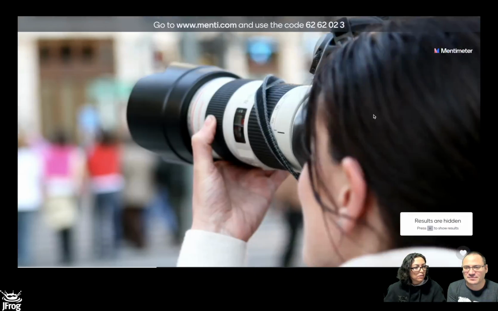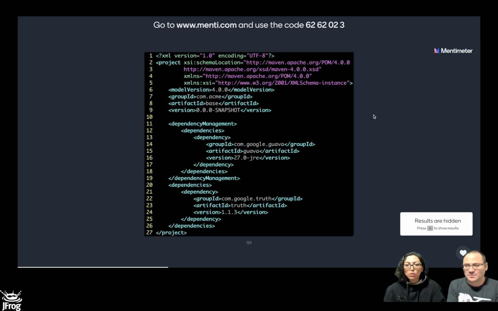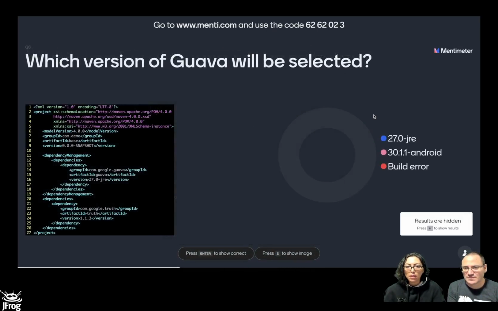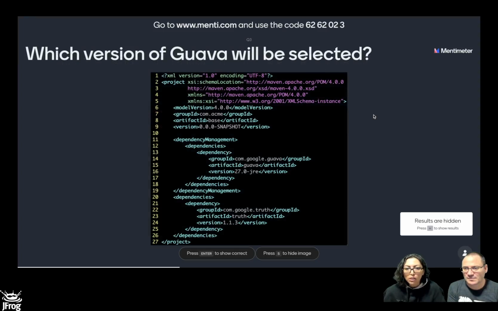Let's go faster. Okay, so new question. Let's make it bigger. So what do we have here? Notice, we have a dependency management block. This changes things a little bit.